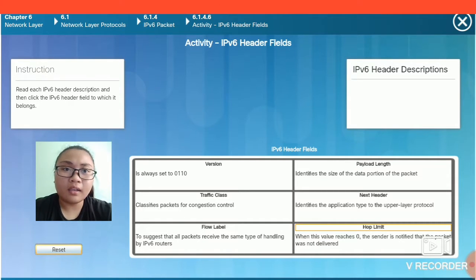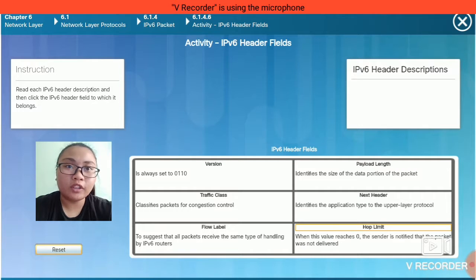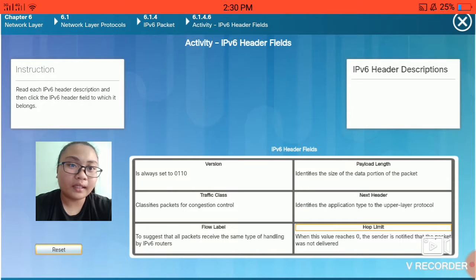Flow label, or 20 bits. The flow label field is used by the source to label the packets belonging to the same flow in order to request special handling by intermediate IPv6 routers, such as non-default quality of service or real-time service. In order to distinguish the flow, an intermediate router can use the source address, destination address, and flow label of packets.